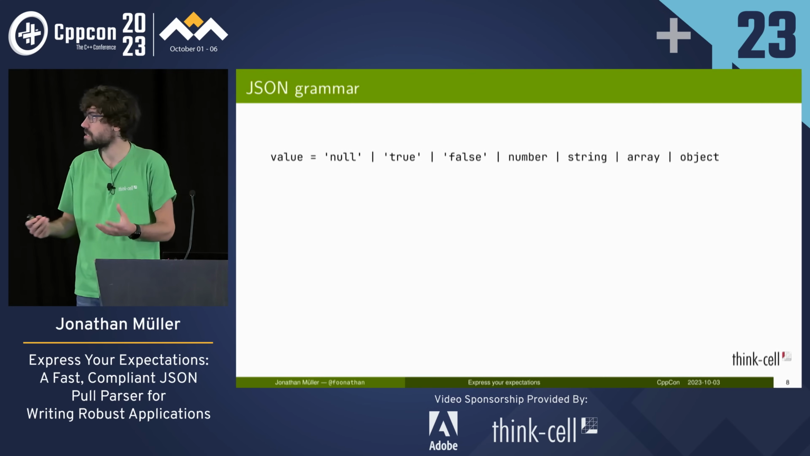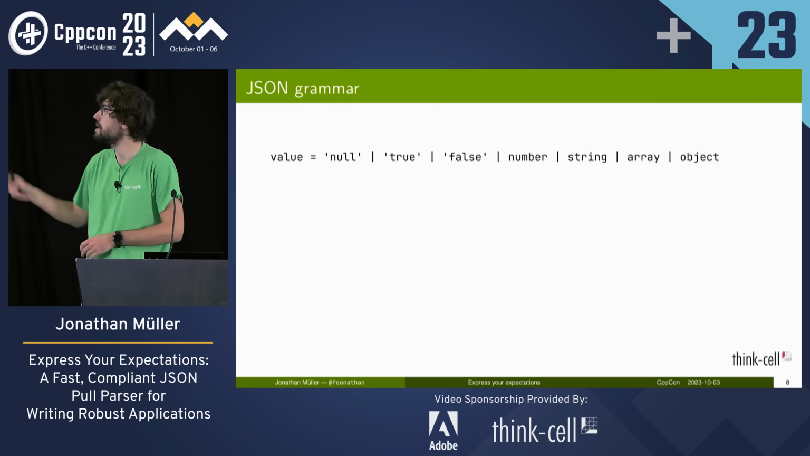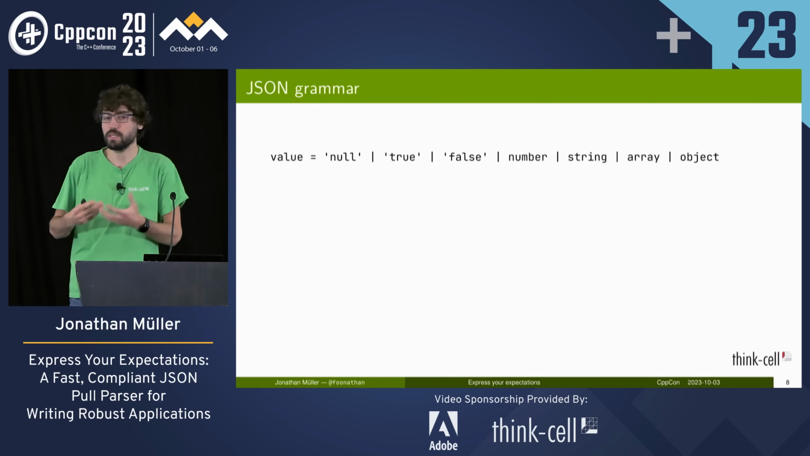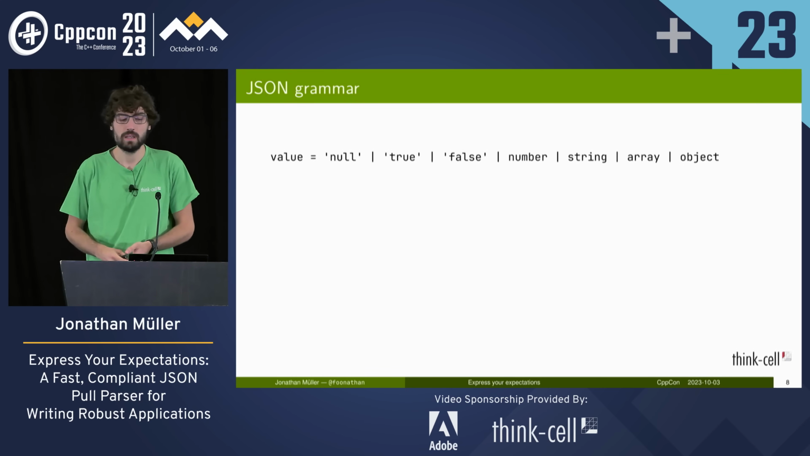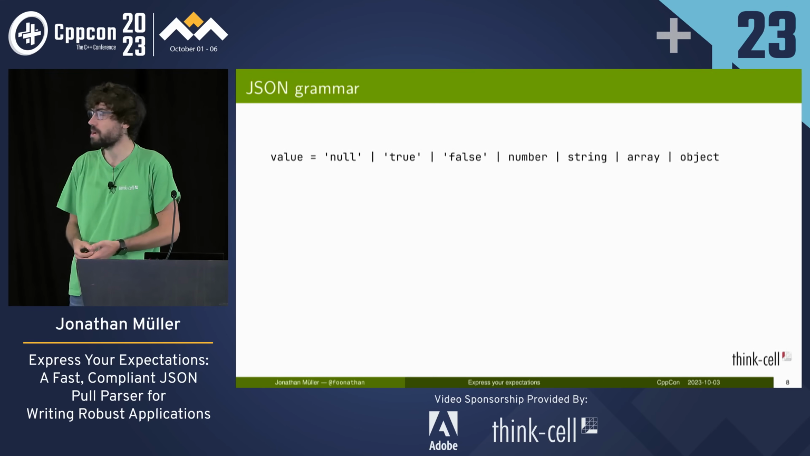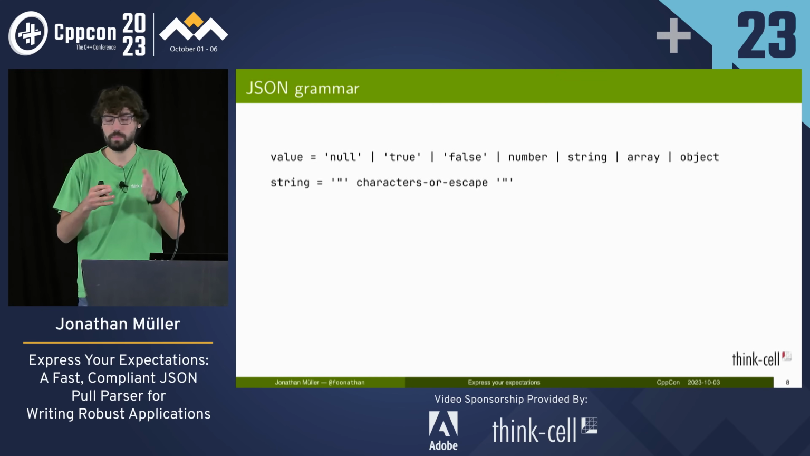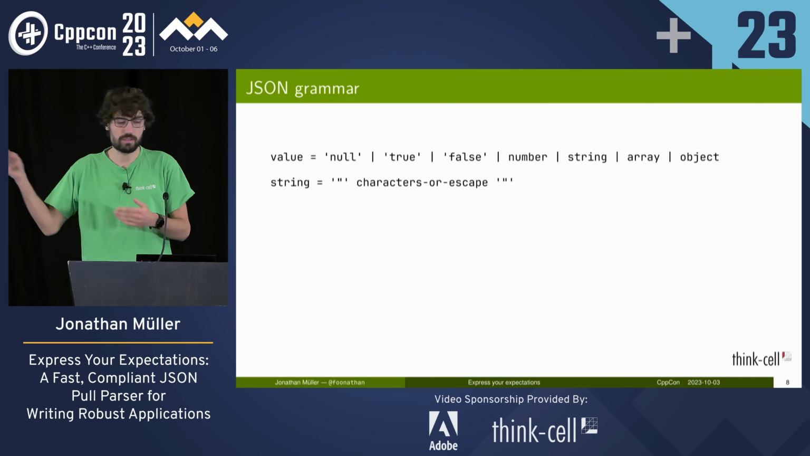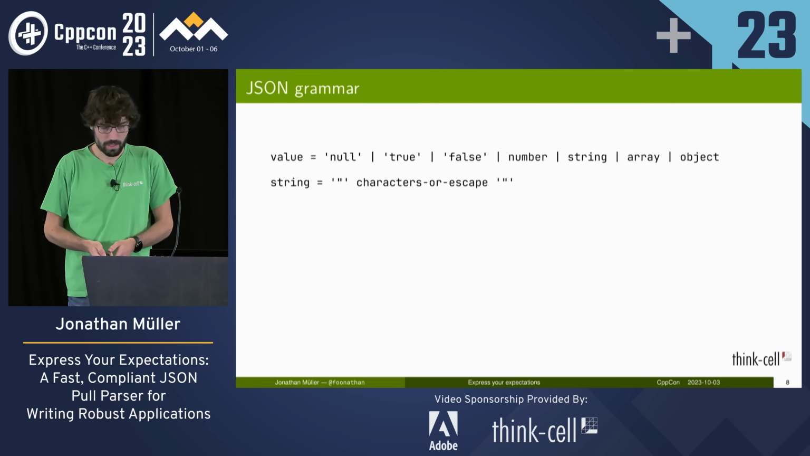Formally, JSON has a quite simple grammar. It almost fits on the slide. So in a nutshell, a JSON value can be null, true, or false, corresponding to null or Boolean. It can be a number, it can be a string, it can be an array, or it can be an object. If it's a string, it's simply a bunch of characters between quotes, and this also supports some escape sequences, the usual ones like \n and so on.